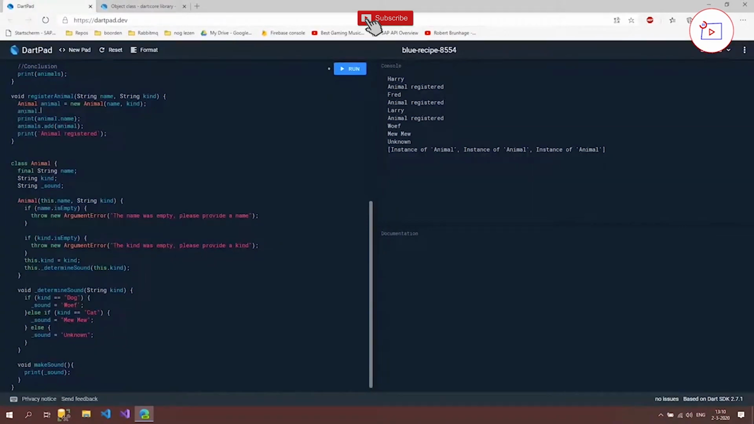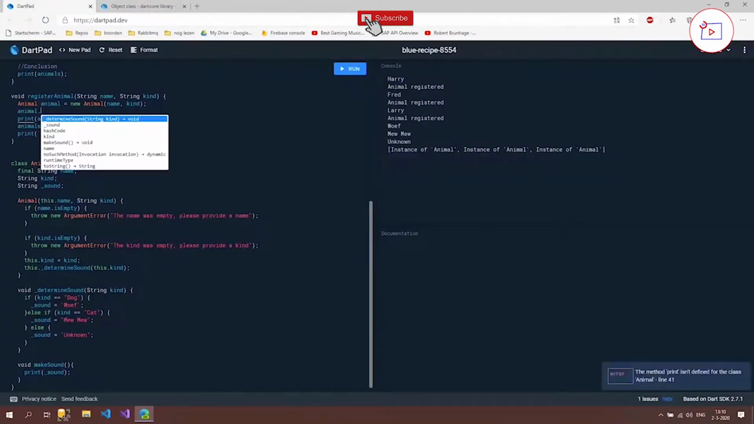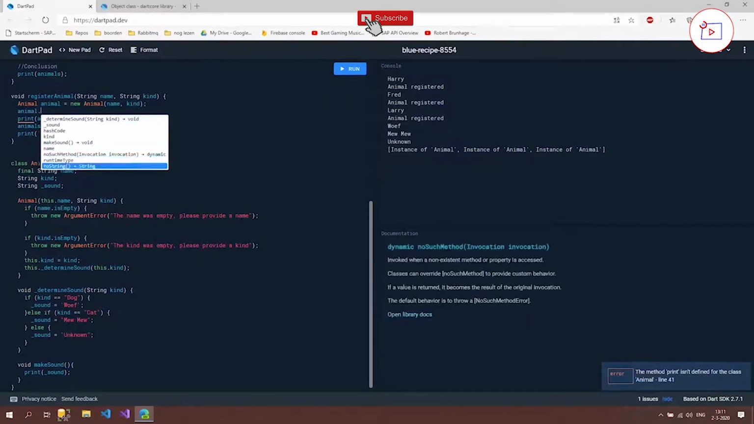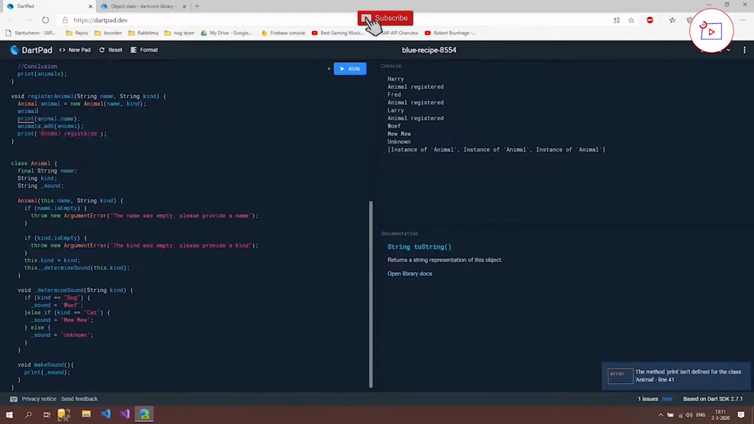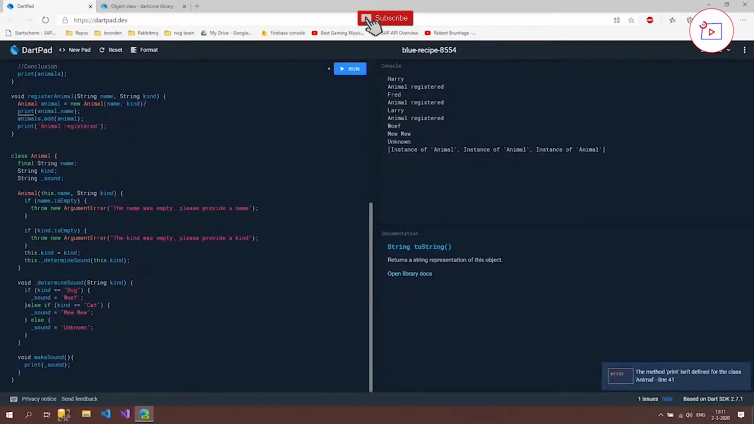I'm going to say animal dot, then you can see that there are certain methods that we never defined, just like this runtimeType, noSuchMethod, and here the toString method. And this toString method is actually already used, and that's here. This animal class makes use of this toString method to print out this instance of animal, and we are actually able to override that. So how are we able to do this?